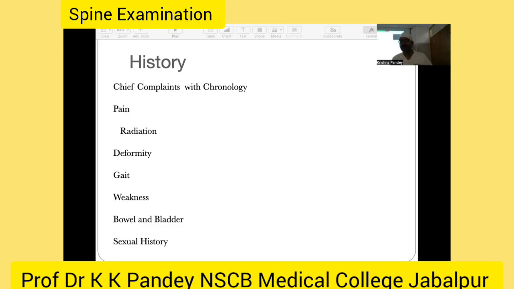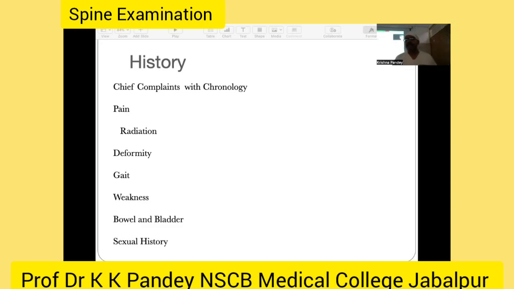When patients come to OPD and say, मेरे पीठ में कुवड़ जैसा निकल गया है, this is a very significant finding of the spine. Then we have to take the history about the gait, whether patients need support for walking or walk without support. Is there any weakness over the arm or leg? So these are the histories pertaining to the neurological problem.